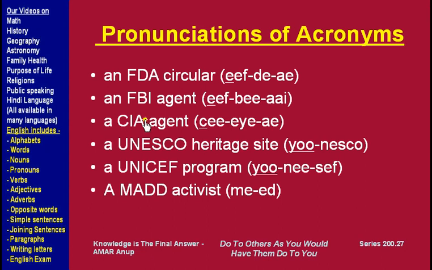Another example, if we did not know whether each alphabet is spoken separately, we might say it as a word, and then we would use a. But we know the correct pronunciation for this abbreviation is FBI. It starts with the sound of F, so we use an before that. Similarly, a CIA agent, the pronunciation starts with S, CIA.